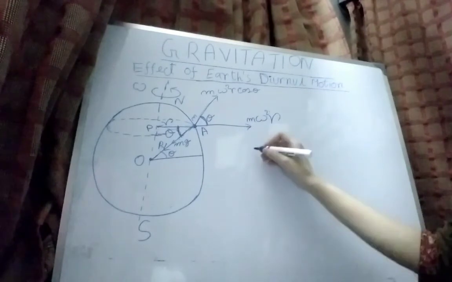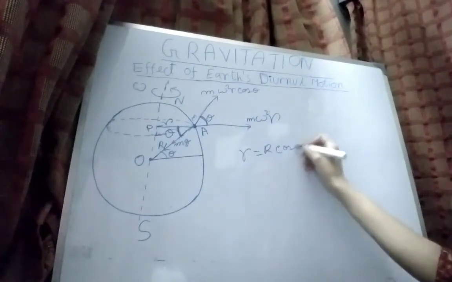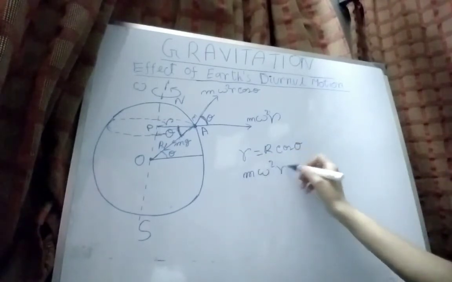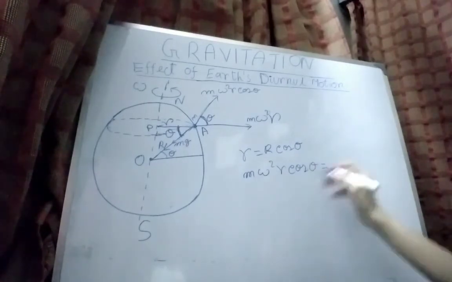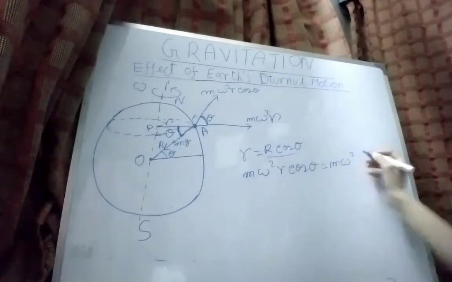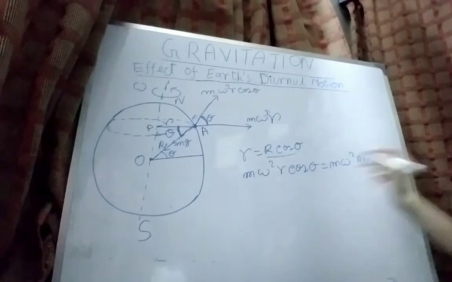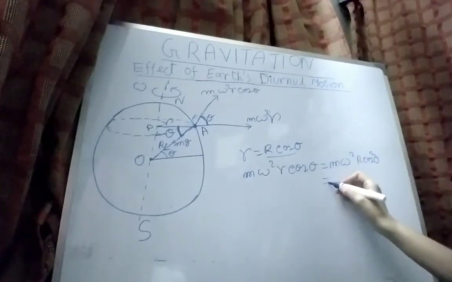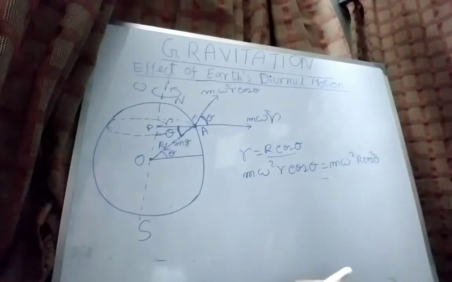Since small r equals R cos theta, m omega square r cos theta can be written as m omega square, R cos theta into cos theta, that is cos square theta. So it will be m omega square R cos square theta.